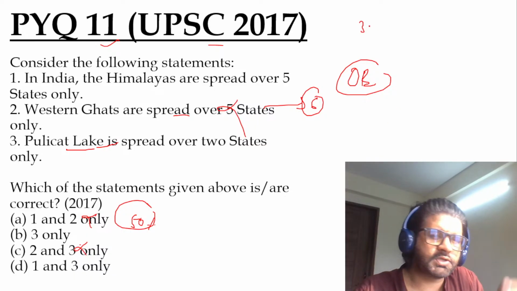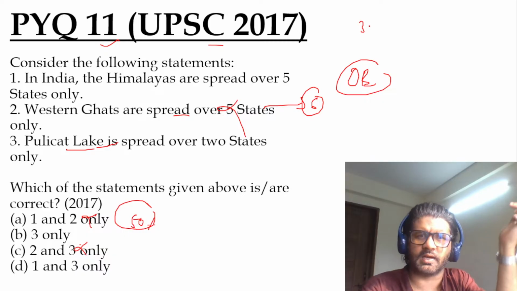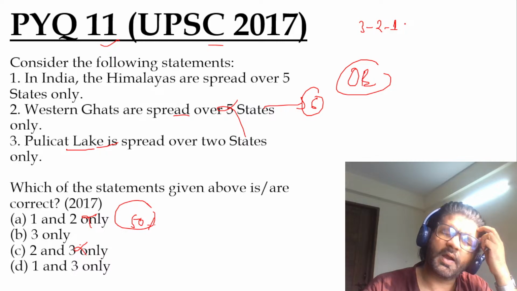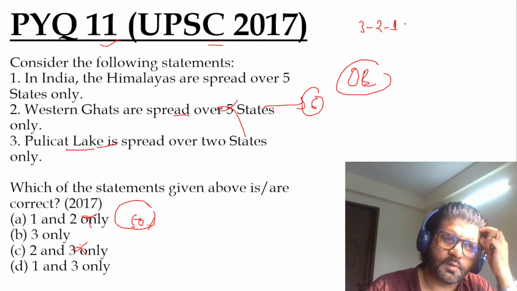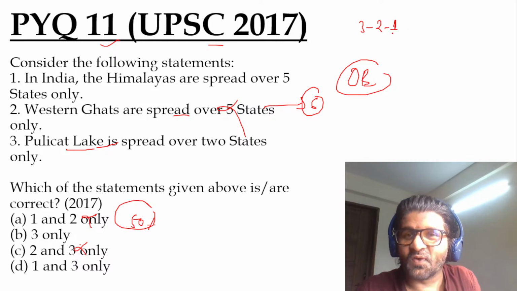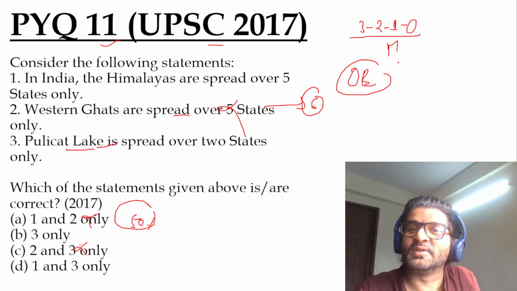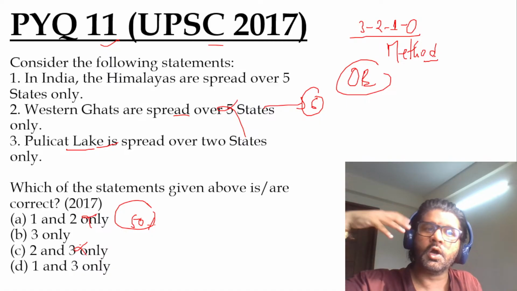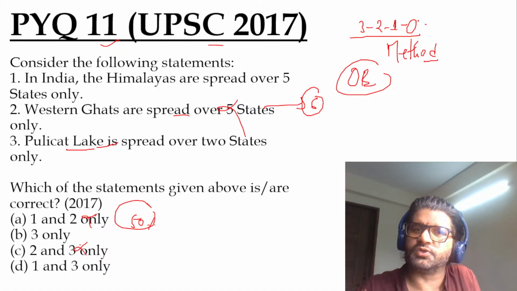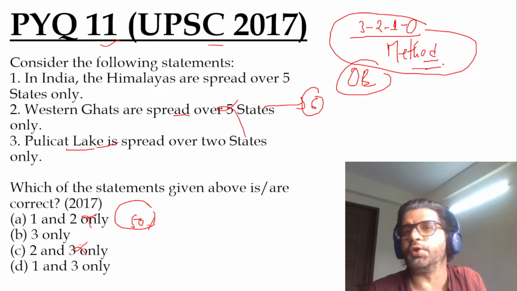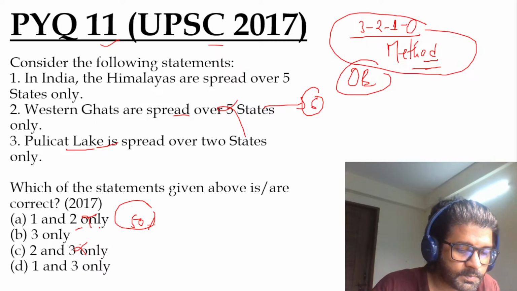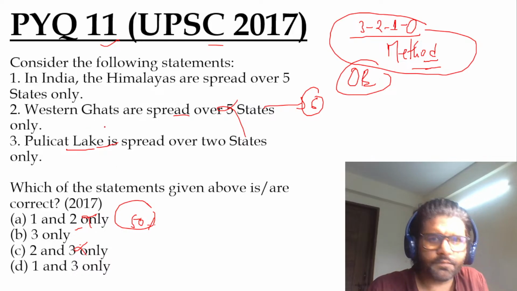You can see my prelims mark sheets in this channel and other channels. I had good marks in prelims, more than 110. And again, I'm not showing off. Maybe I am a little bit. I used to follow, and many people do that, what is known as the 3210 method, which is a sure shot method. Most of the UPSC people who are cracking UPSC prelims follow this 3210 method. You can watch my video on what this 3210 method is, and you should solve those questions where you have 50% probability. So now we have eliminated two options, A and C, leaving three only, and one and three only.